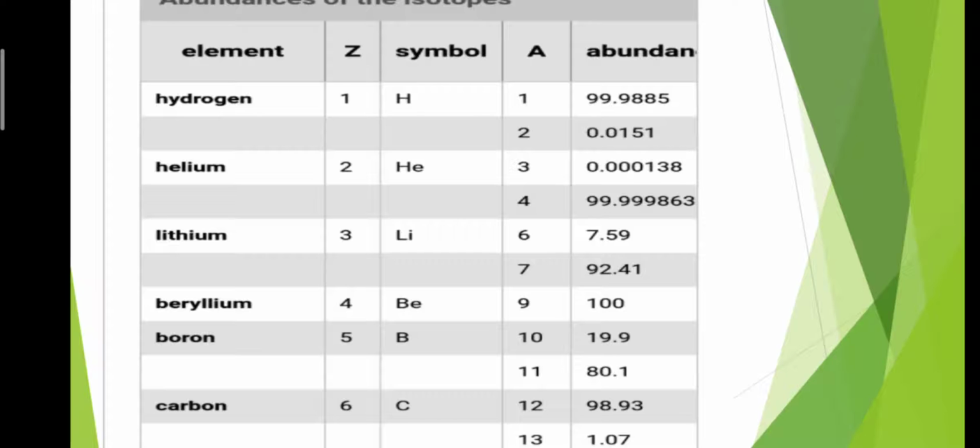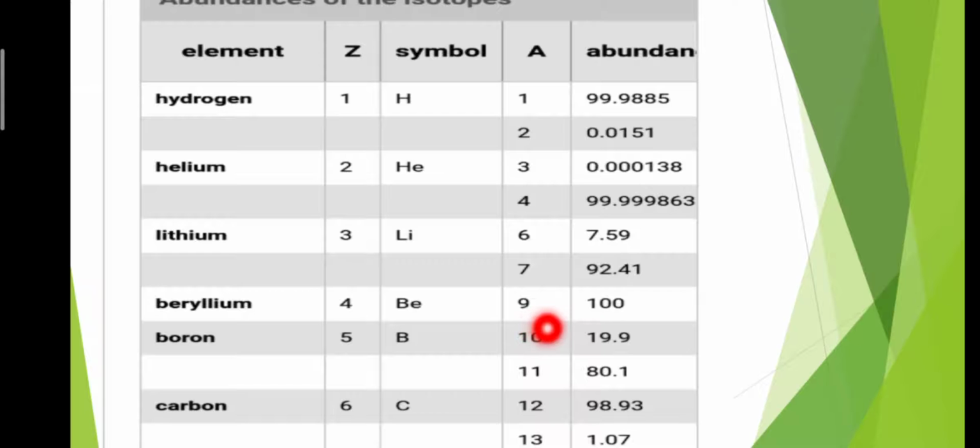Number 3, lithium, atomic number 3, symbol Li, atomic mass 6. The abundance of this isotope is 7.59%, while the lithium having atomic mass 7, the abundance of this isotope is 92.41%. Number 4, beryllium, atomic number 4, symbol Be, atomic mass 9.